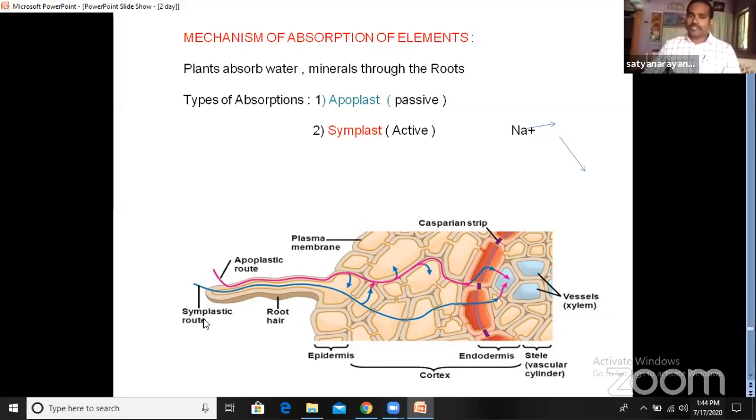But in case of the symplast, children, are you observing the blue color line? So this is the symplastic pathway. Here the water molecules are crossing the cell membrane, and they are moving from one cell to another cell. So when they are crossing this membrane, they require the energy, so it is an active pathway. It requires energy. And when compared with the apoplastic, it is very slow.